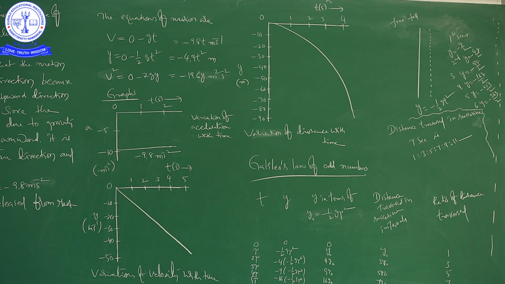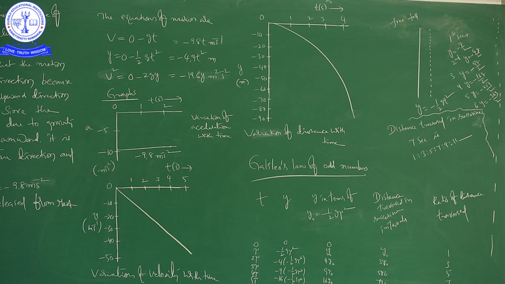See here, if you observe carefully, in case of free fall motion the initial velocity is 0, but at a certain instant of time, how can we find the velocity? By using the first equation of motion, v is equal to minus 9.8 into t.